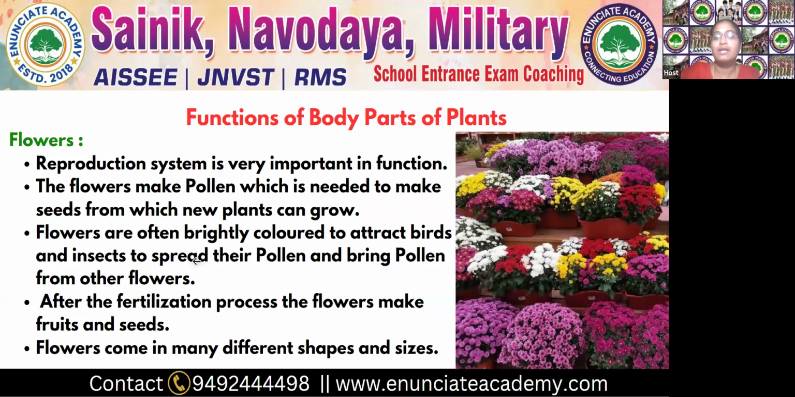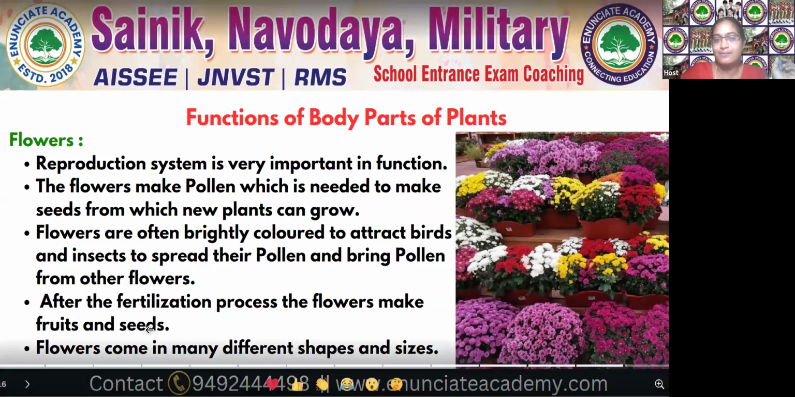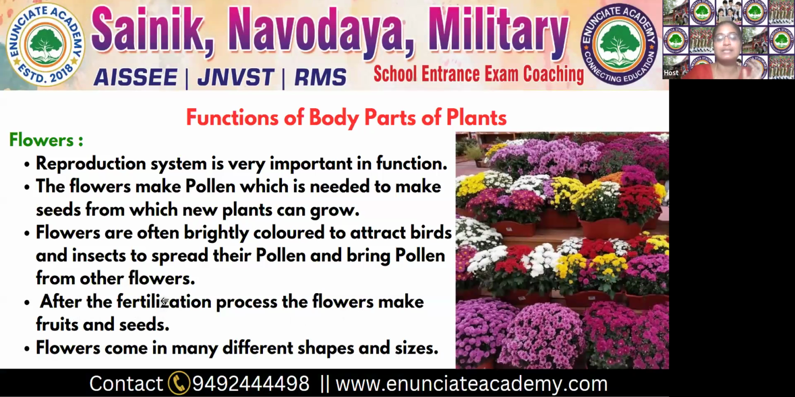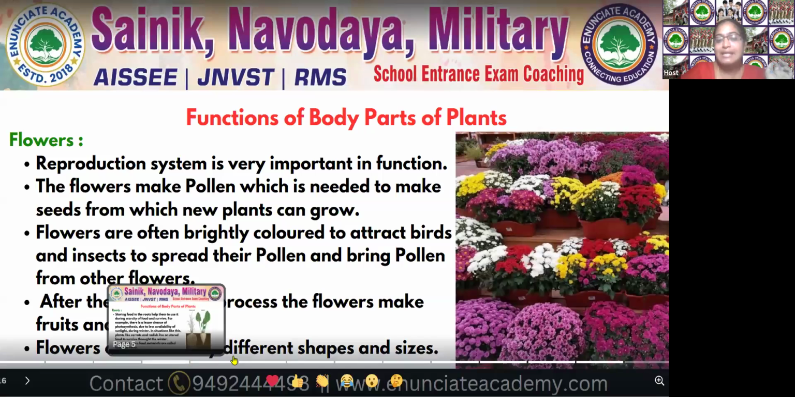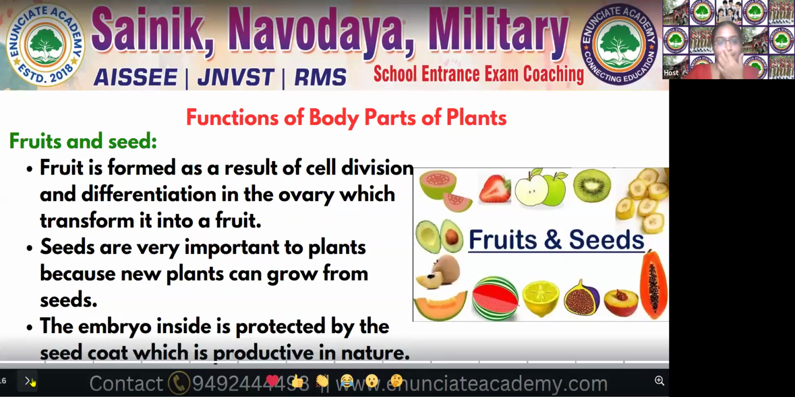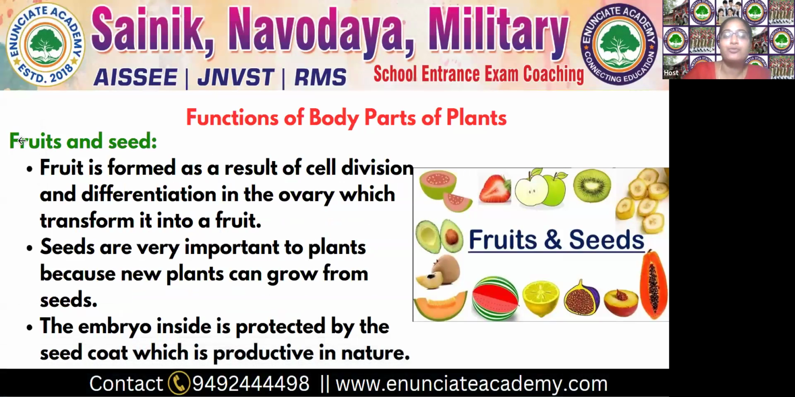That's why the flowers generate new fruits and seeds. After the fertilization process, the flowers make fruits and seeds. And flowers come in different shapes and sizes. And then the next thing is fruits and seeds. Another part of the plant is fruits and seeds.